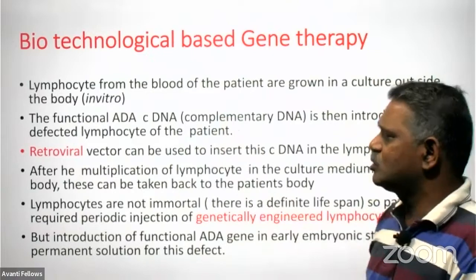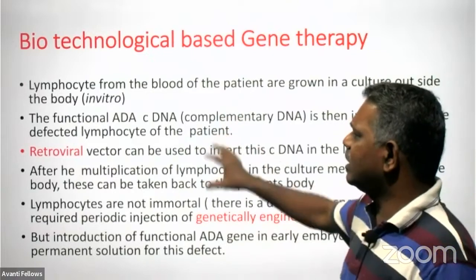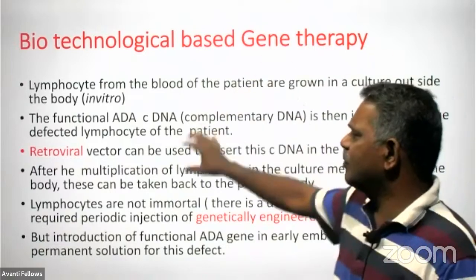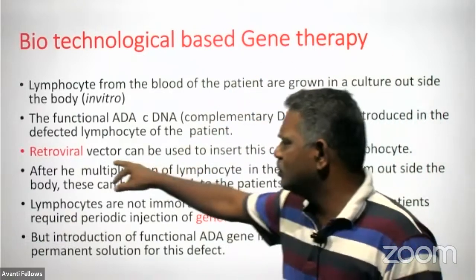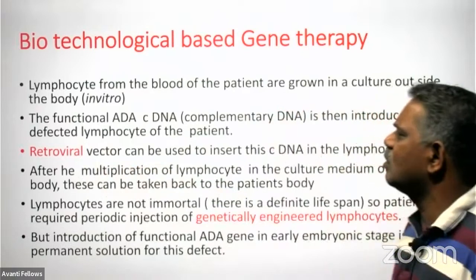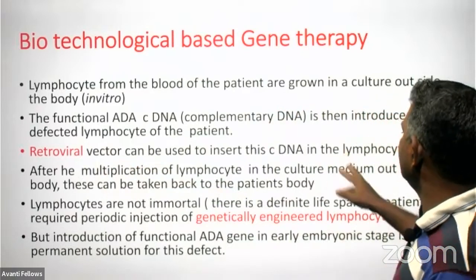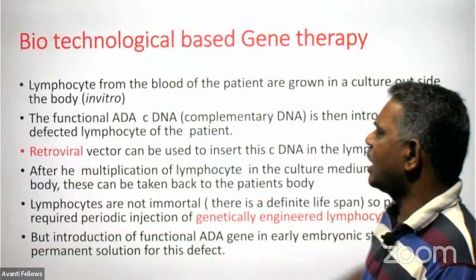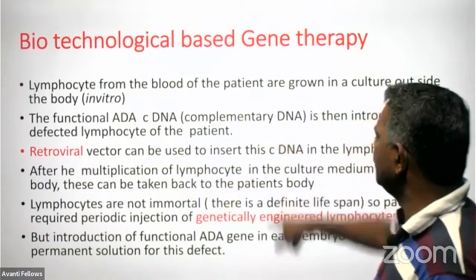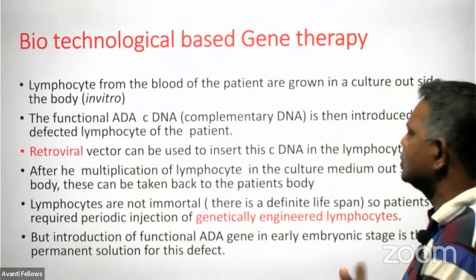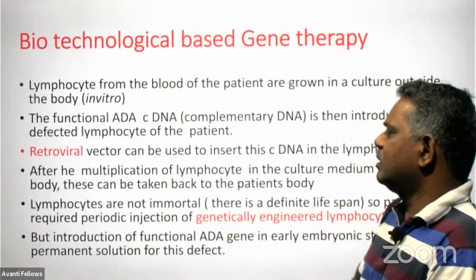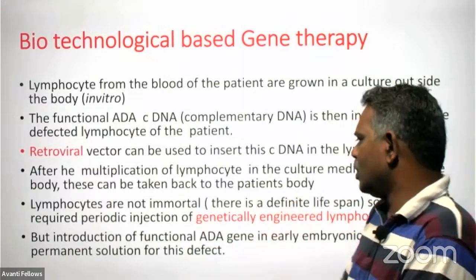That is what is called in vitro. And a functional ADA gene is then introduced into the defective lymphocyte of the patient by using a vector called a retrovirus. And this DNA will become part of its genome. And after multiplication of these lymphocytes in the culture medium outside the body, again, they can be taken back to the patient, and these lymphocytes are not immortal.